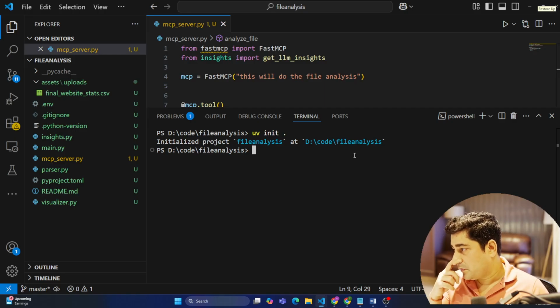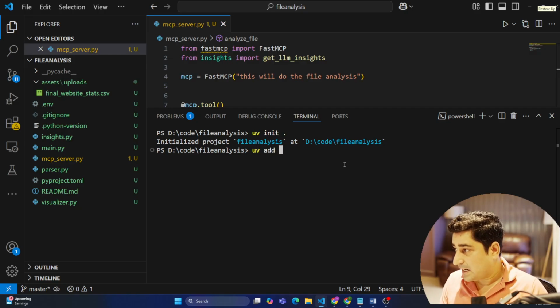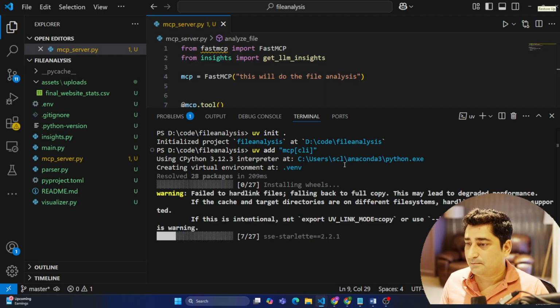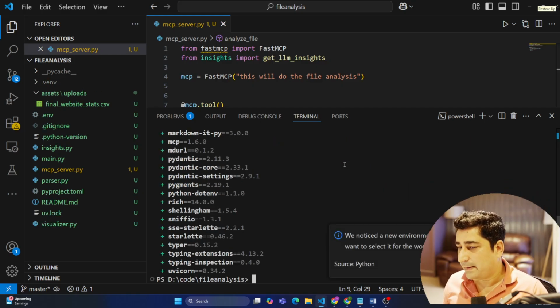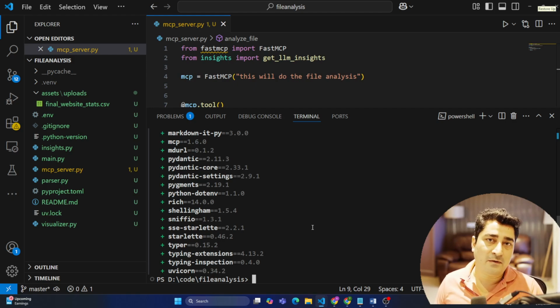Now we can do a basic package installation over here. We can call uv add, and uv add what? uv add mcp[cli], this one. Now it is going to update all the packages inside the entire uv environment that I have created. Once this part is done, we have to test it with the help of MCP Inspector.